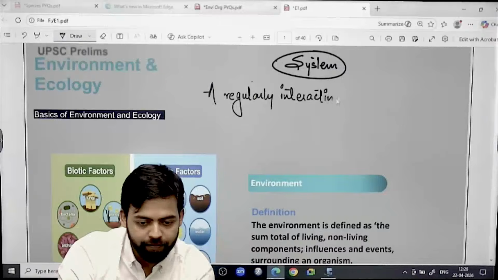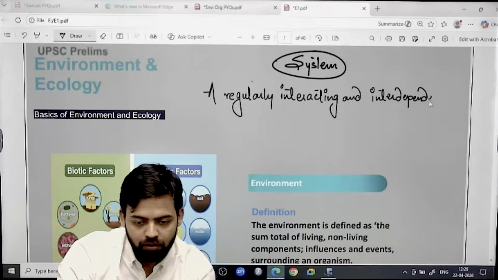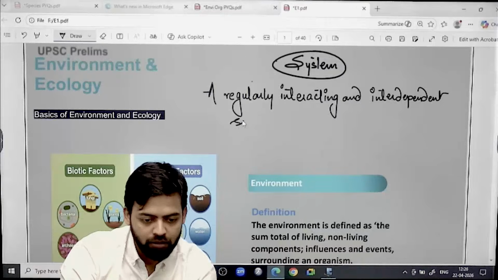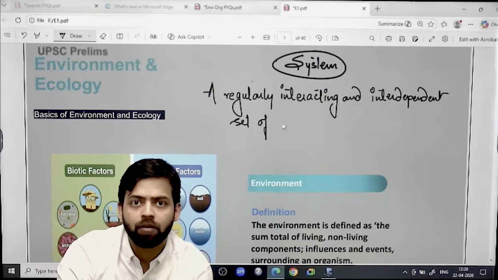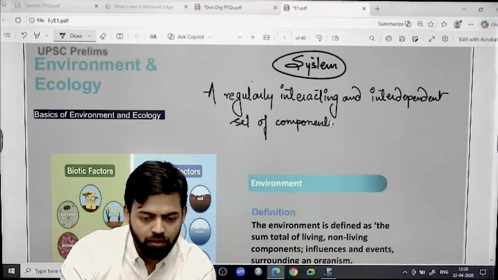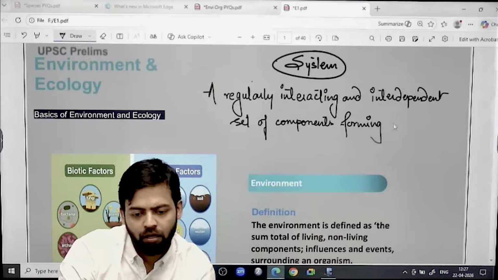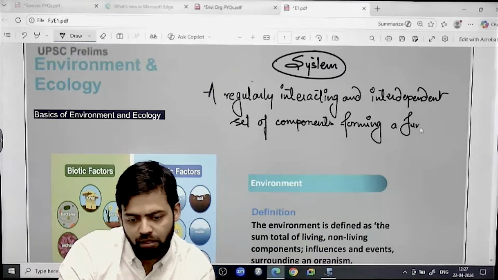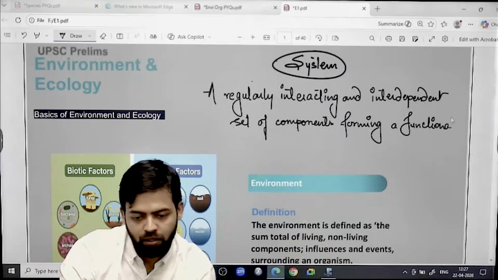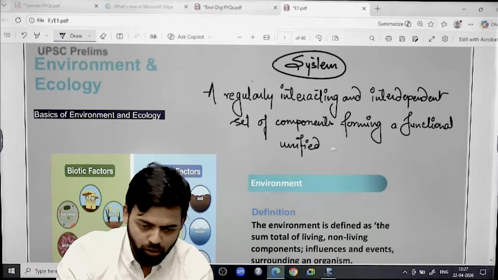regularly interacting and interdependent set of components forming a functional unified whole.